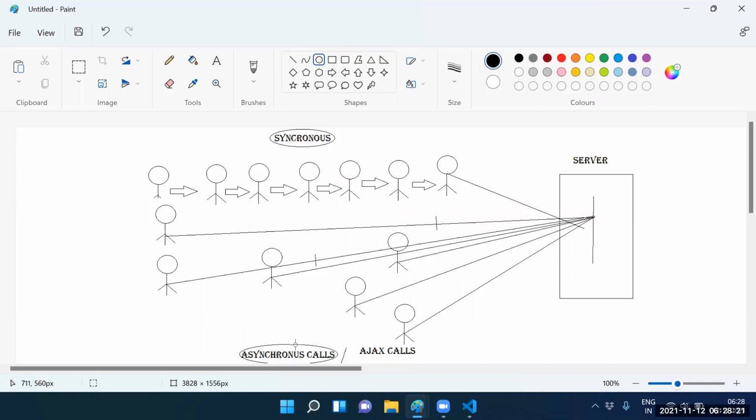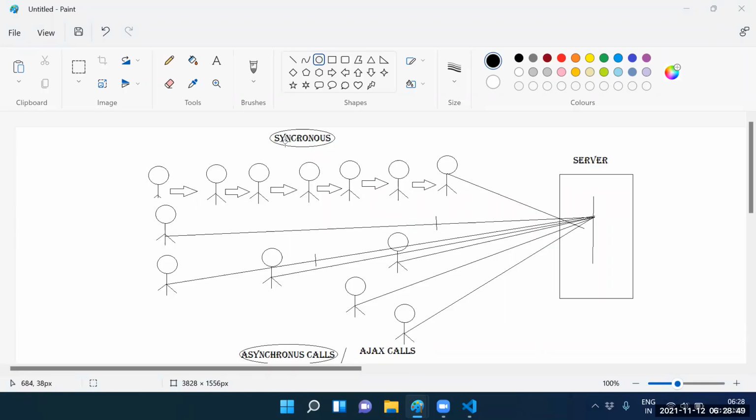Asynchronous is faster. Guys, which has more accuracy, synchronous or asynchronous? Synchronous has more accuracy, because it executes one by one, clearly. So synchronous has more accuracy compared to asynchronous.